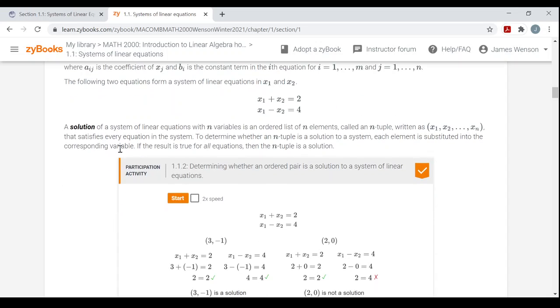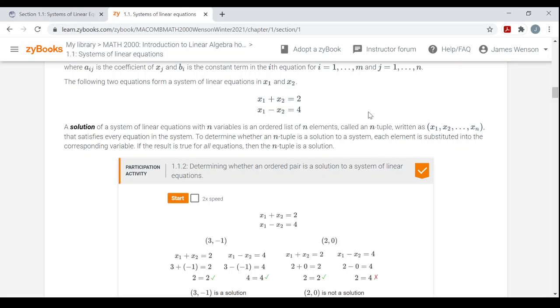All right, a solution of a system of linear equations with n variables is an ordered list of n numbers called an n-tuple. Now, if there are only two variables, this is usually just called an ordered pair. You've probably heard that term before.